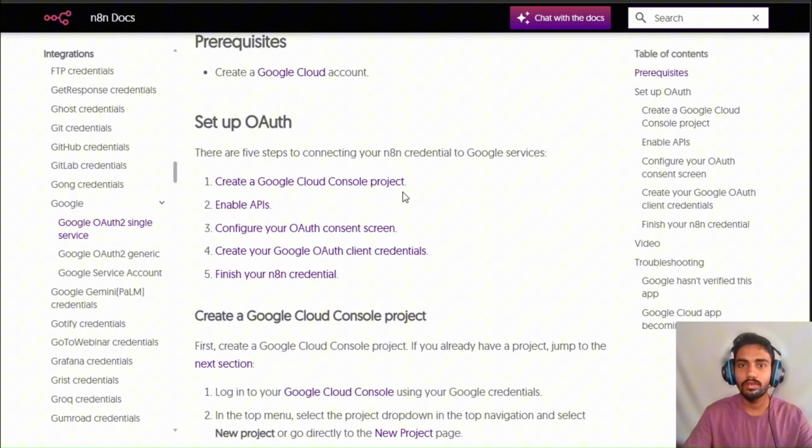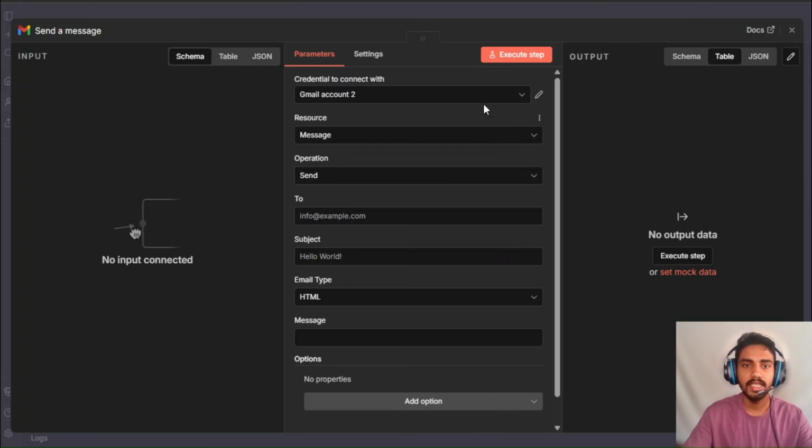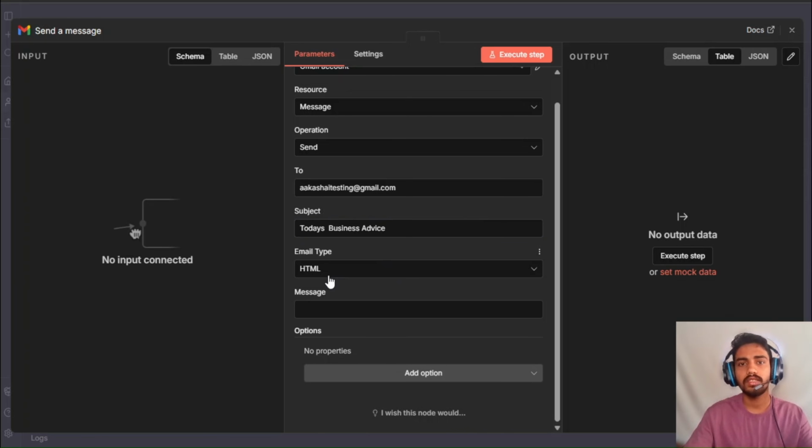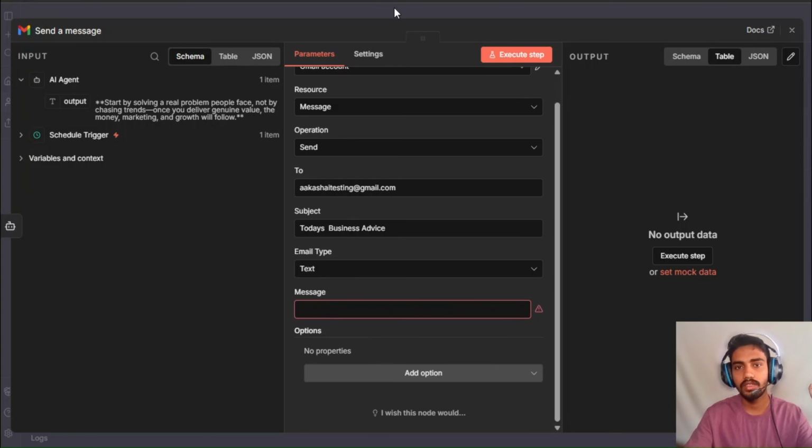You have to create a Google Cloud Console project, enable APIs, then create auth consent screen, and then create your auth credentials, and then finish your credentials. So it's simple. After you do that, inside n8n, you will see a resource as message, because we are going to work with message. We'll send message, operation as send to. You have to give the Gmail which we have to send the email to. I've put the same Gmail here. Subject will write business advice, and you can keep the email type as HTML or text. I would do it text because I like text. After that, I didn't show you one thing.